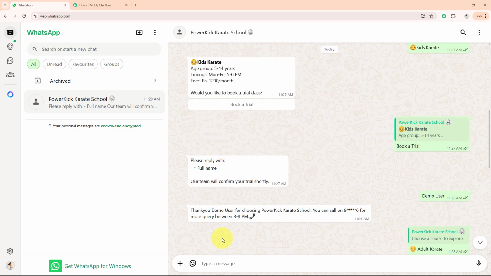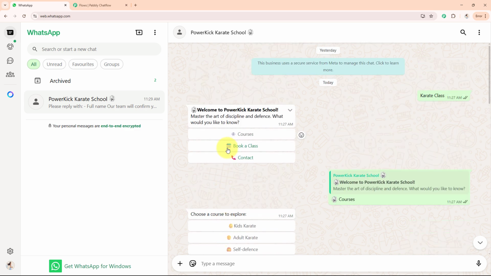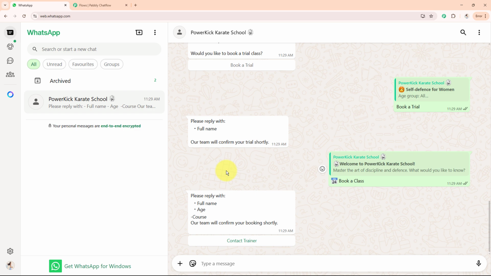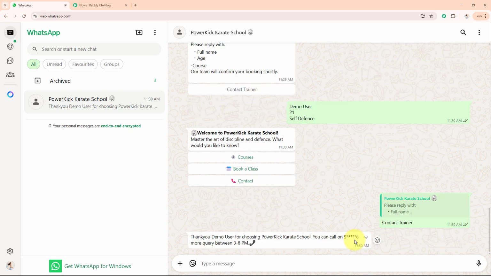Now just in case I don't want to book a trial class and directly want to book a class, I'll click on this book a class option and here they're asking me to write my full name, age and course. Also in the same message they have told me that their team will contact me shortly for the confirmed bookings. So firstly I'll mention my details over here. So like this, I have mentioned my details and entered it, and again I'm redirected towards the menu. But before that, if I want to contact the trainer, I can click on this option and here I got the contact of the trainer.